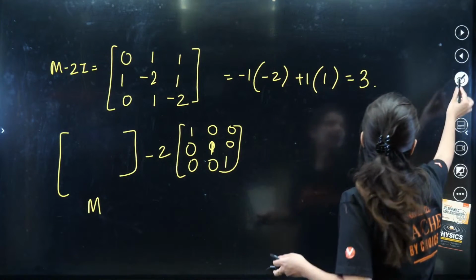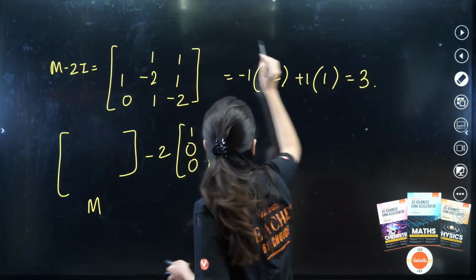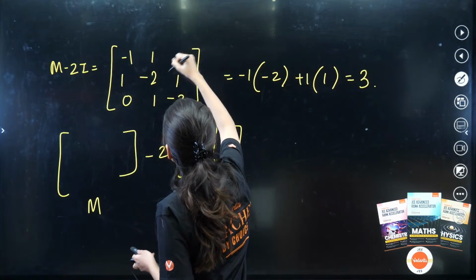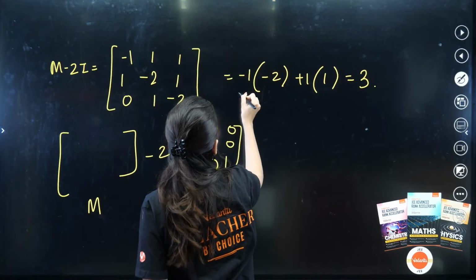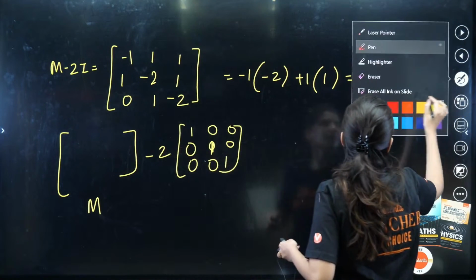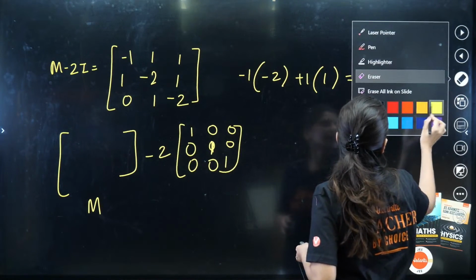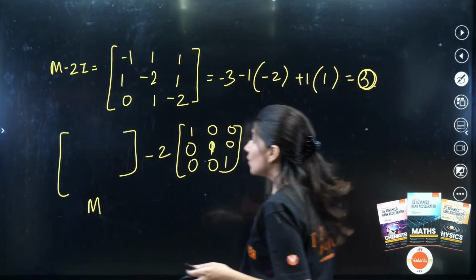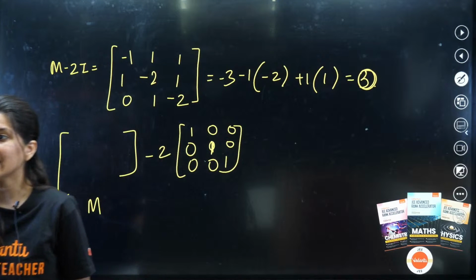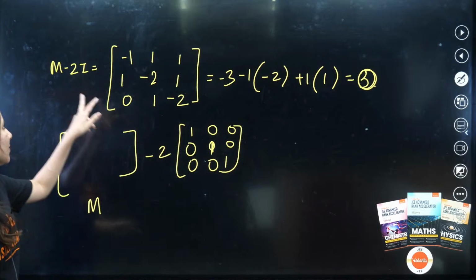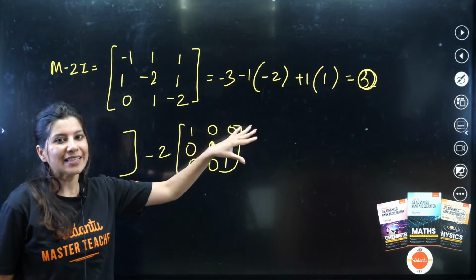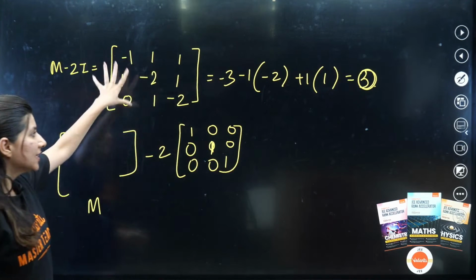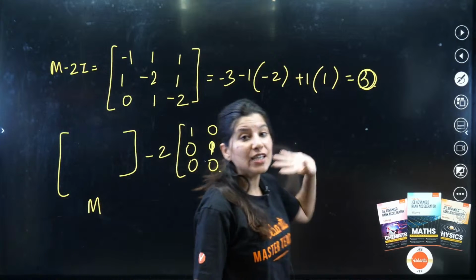This is minus 1. I made a mistake over here in copying. Yes, this is minus 1. So this is going to be minus 1, 4, minus 1. So minus 3 will be there. Okay, first element would be minus 3. So this is going to be 0. M minus 2I is also, yes, sorry, because of copying, I wrote it incorrectly. Okay, M minus 2I, very easy to calculate. But this is it, and you are going to get a 0 over here.